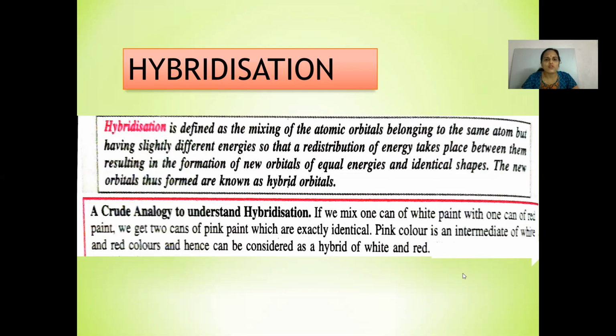A crude analogy to understand hybridization: if we mix one can of white paint with another can of red paint, we get two cans of pink paint which are exactly identical. Pink color is an intermediate of white and red colors and hence can be considered as a hybrid of white and red.